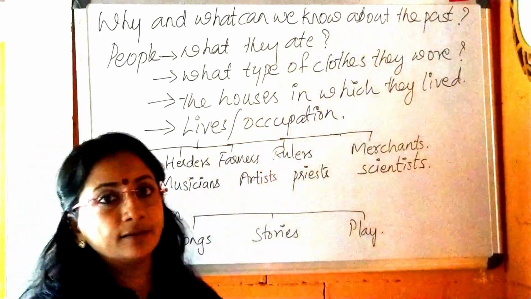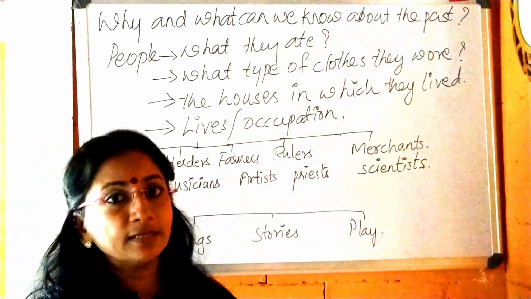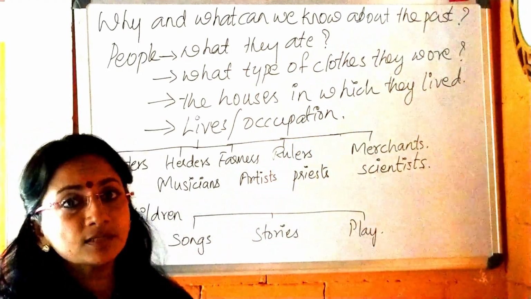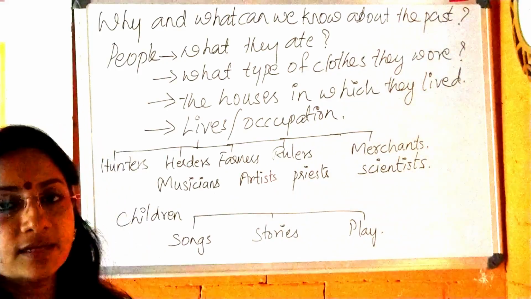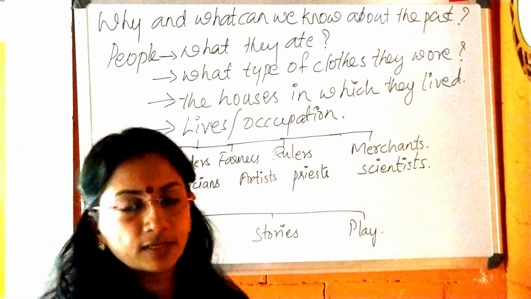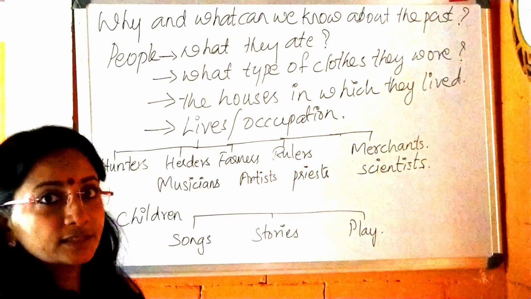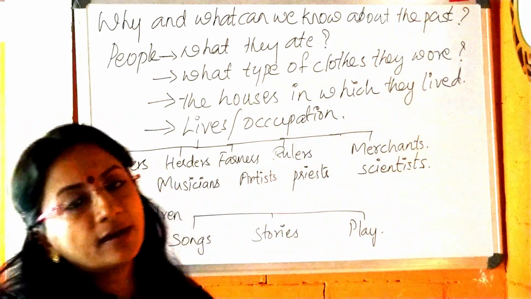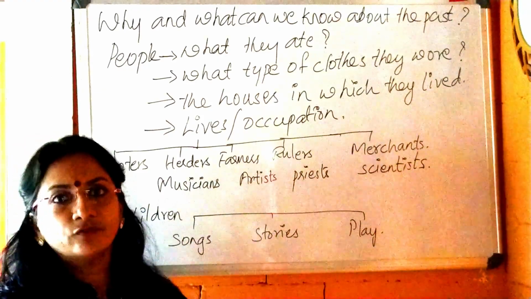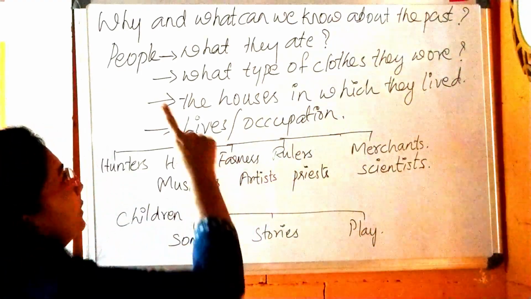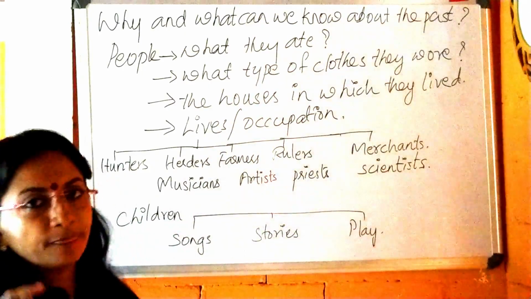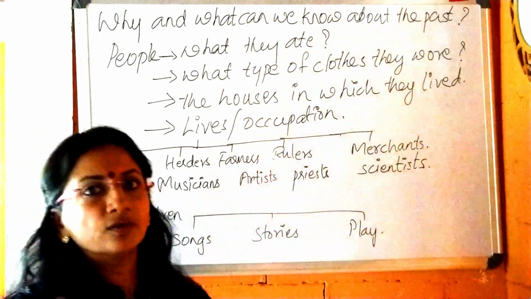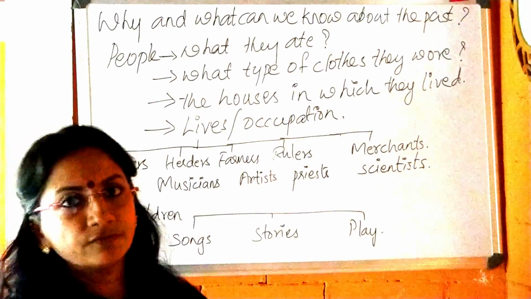They collected. What did they collect? Even if they had no possibility of getting or cooking food, they had a vast knowledge of the plants in the forest. So what did they do? They collected the fruits, the roots, and the forest products for their food. I think you got the first point. They ate the roots of plants, the fruits from the forest, and the forest products they collected.